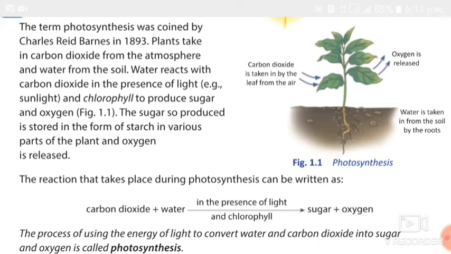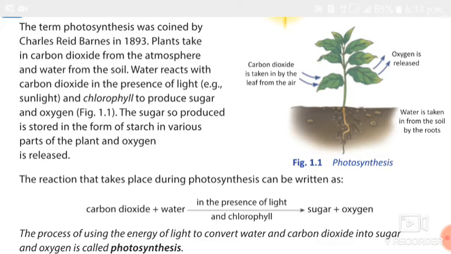The process of using the energy of light to convert water and carbon dioxide into sugar and oxygen is called photosynthesis. Students, note down everything. And the next one is the formula of photosynthesis: carbon dioxide plus water in the presence of light and chlorophyll produces sugar and oxygen.